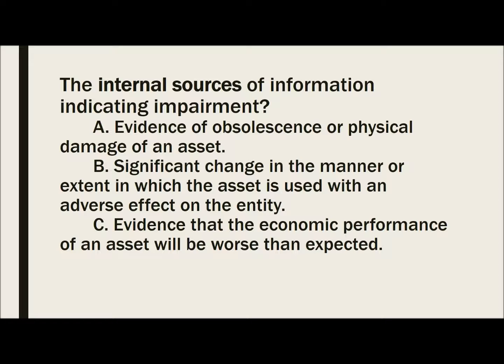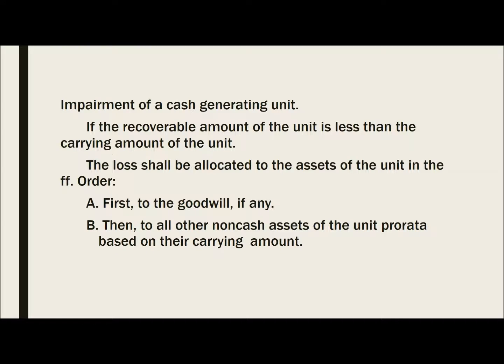Evidence of obsolescence or physical damage of an asset. We have the adverse effect on the entity, for example, the asset is part of a restructuring or held for sale, or the asset is idle. Last, the evidence that the economic performance of an asset will be worse than expected.